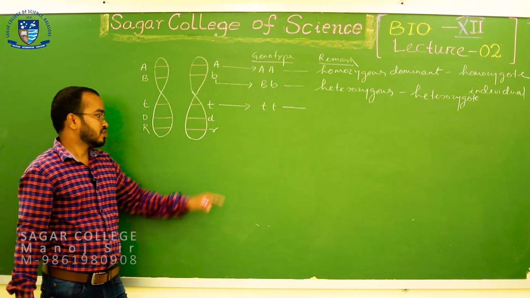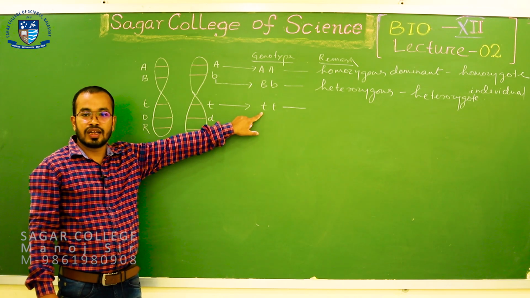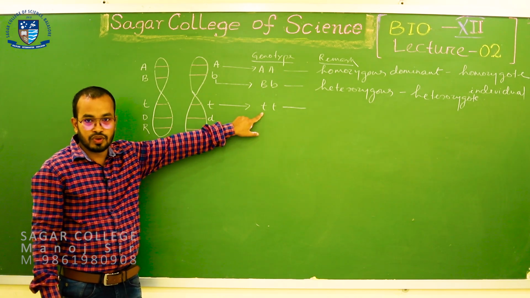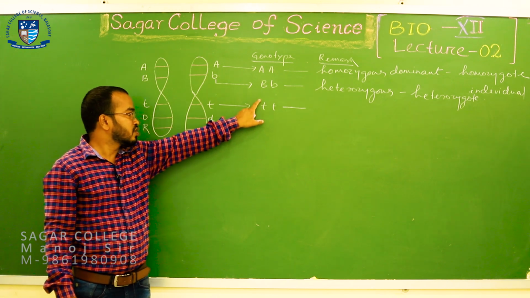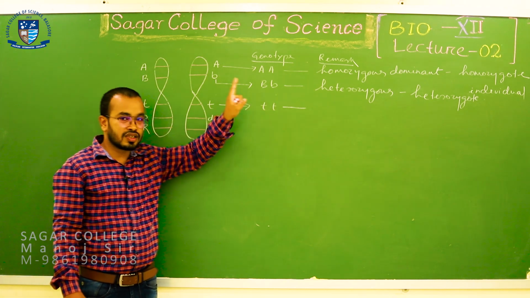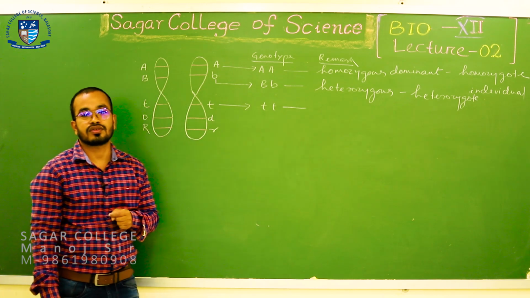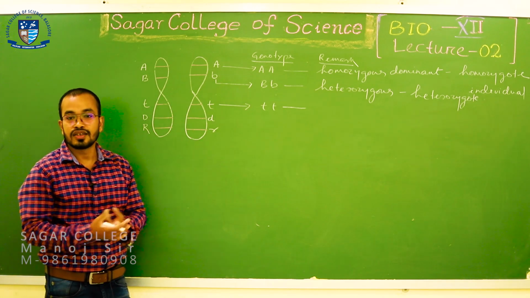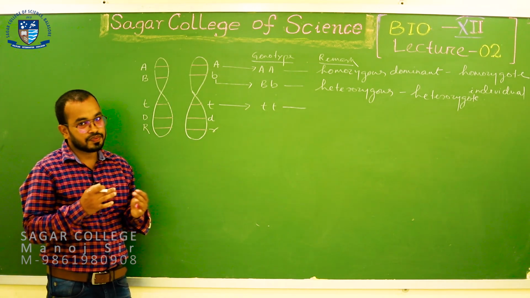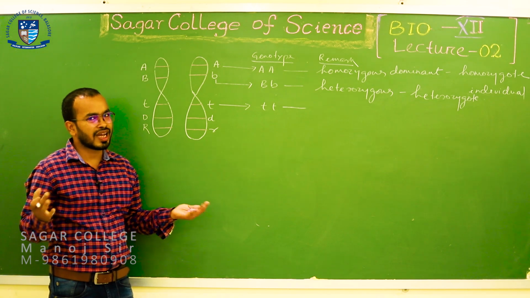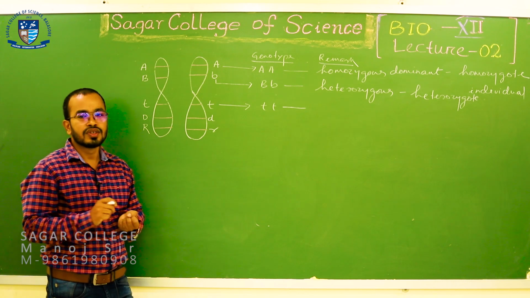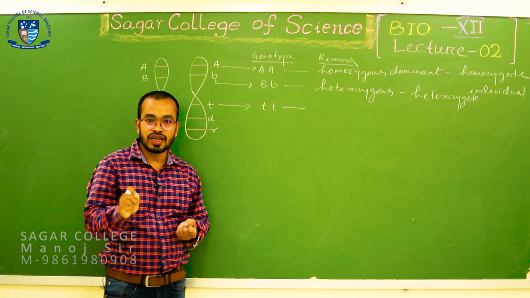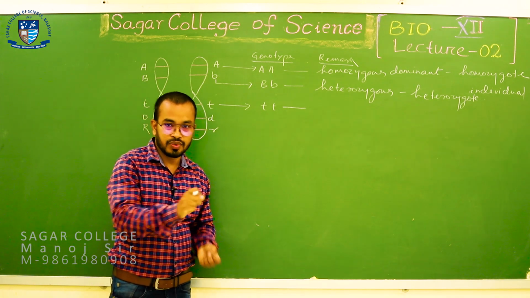Is this combination identical or not? This is again an identical combination, where both alleles are recessive. So, you can say this is a homozygous combination, but as the alleles are recessive, it is a homozygous recessive combination.